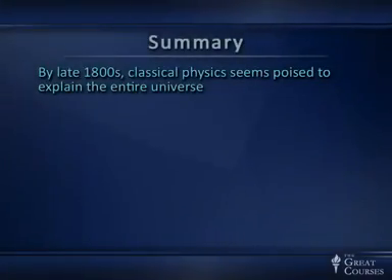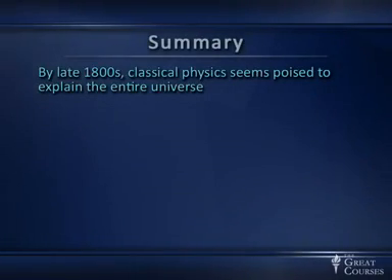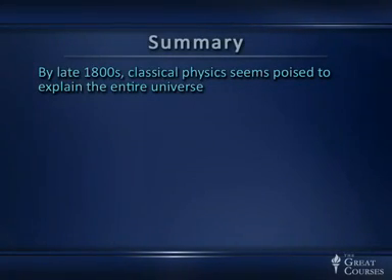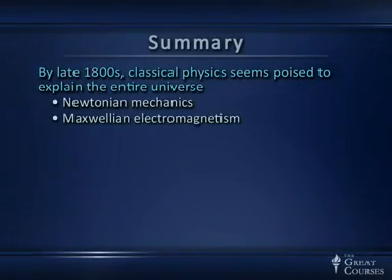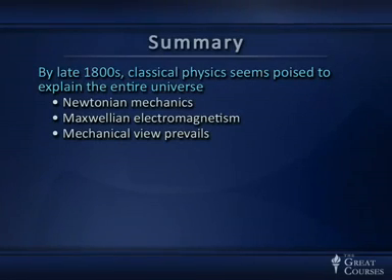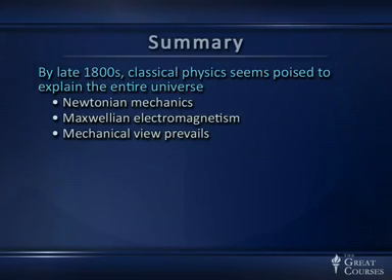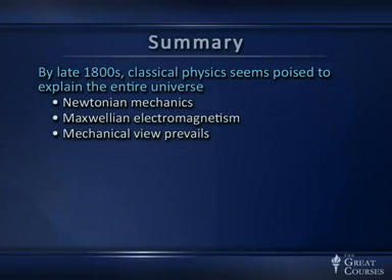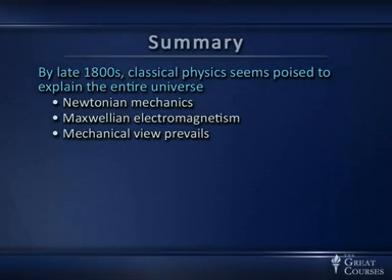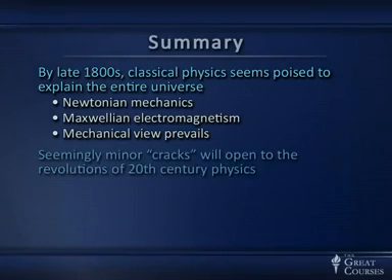So let's summarize. By the late 1800s, we were in a mindset where classical physics, including this mechanical view of electromagnetism, seemed poised to explain the entire universe. We had Newtonian mechanics, we had Maxwellian electromagnetism, and this whole mechanical view, the triumph of explaining the solar system, explaining the energy of particles in a gas that makes up its temperature. All that led to this view that the mechanical view of everything prevailed, and electromagnetism would also be explained by mechanical understandings of the electric and magnetic fields ultimately. And then there are these cracks.